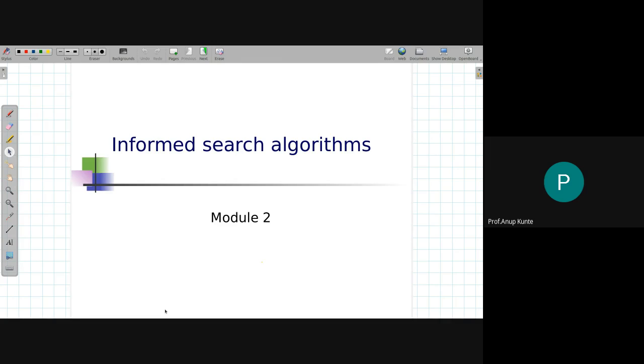fringe list. So you can think of the problem of finding the goal node in the state space, starting at the initial state, as a problem where you are going to walk over the state space using the allowable actions.